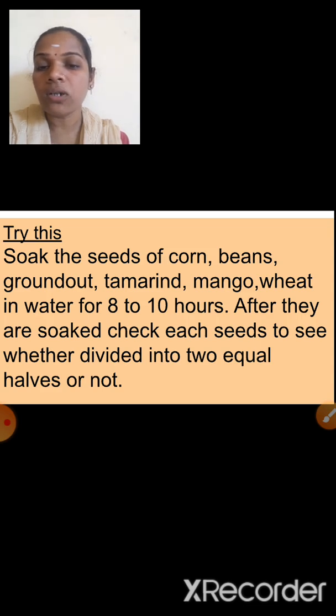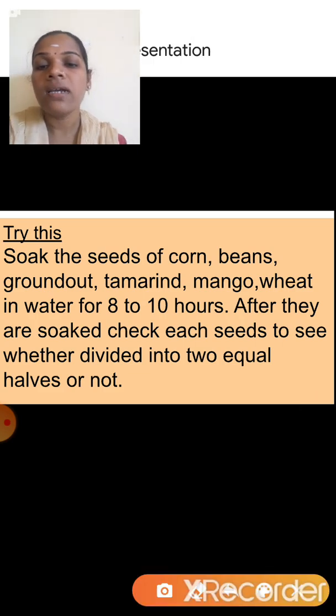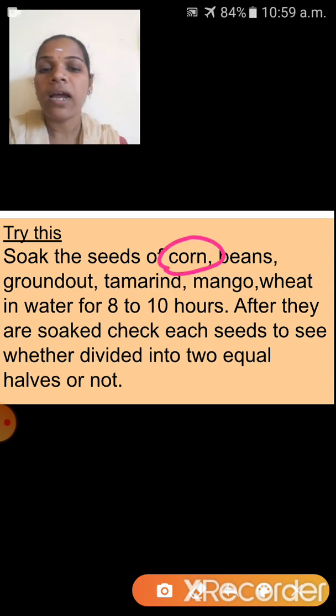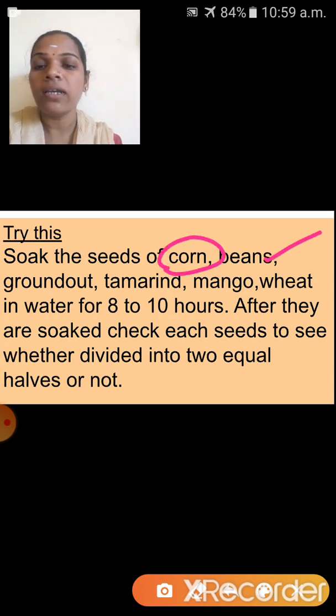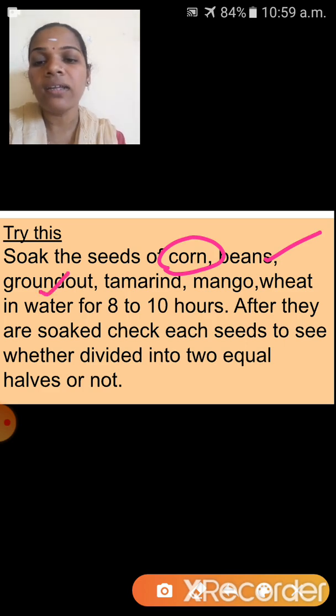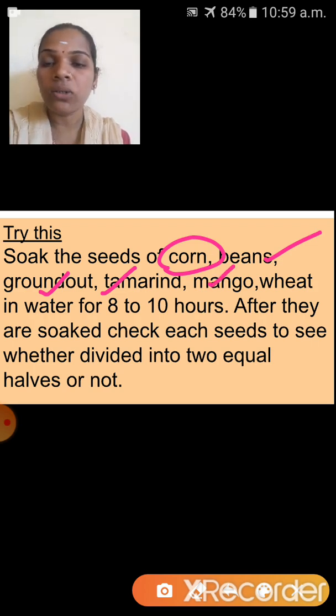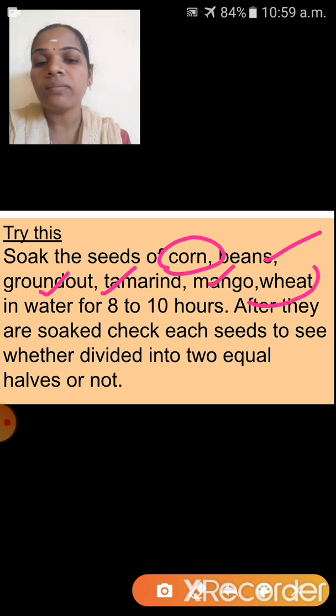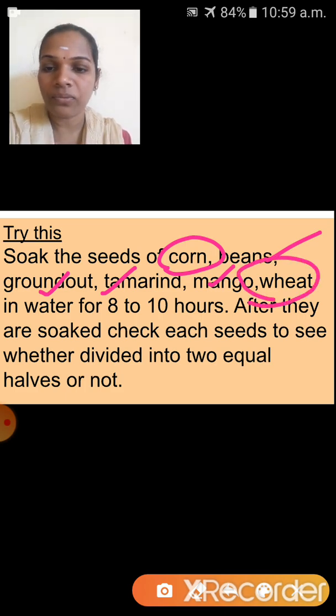So just tell me, corn. Can we divide? No, corn we can't divide into two equal parts. And beans, yes, we can divide into two equal parts. Groundnut, yes, we can divide. Tamarind, we can divide into two halves. And mango also we can divide into two halves. And wheat, we can't divide. Okay, so what is the conclusion of this?